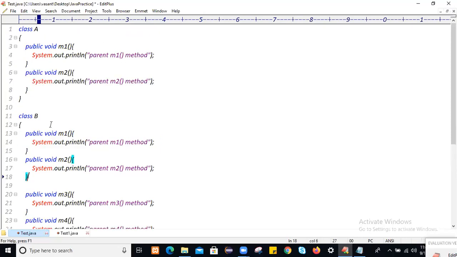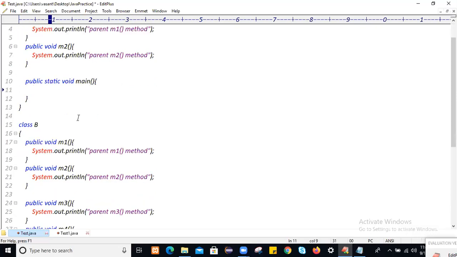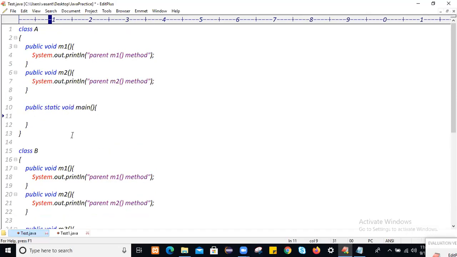But when you develop an application without inheritance, if you want to access the properties of class A, you have to create a class A object. I will write the main method. Within the main method, if you want to execute class A logic, you have to create a class A object. You have created a class A object.